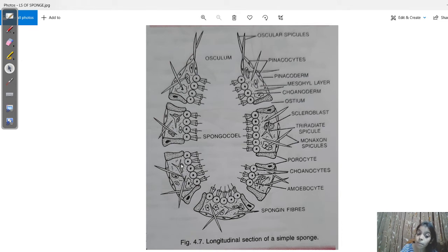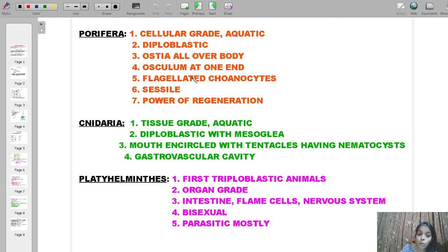So these are the main features. This is the body plan of a sponge, and these are the main characteristics of a sponge. See, all these characteristics are written over here.